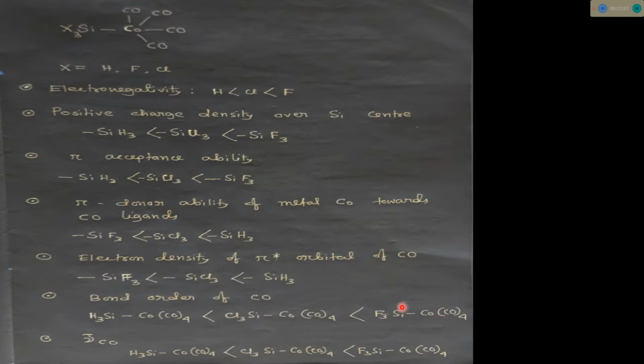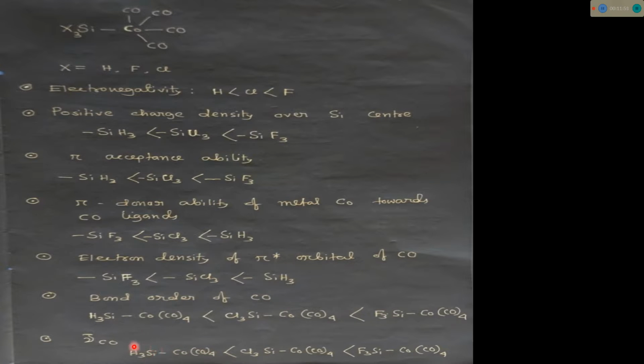We all know, since the bond order of the carbonyl is highest for this complex, we can say the nu bar CO, the stretching frequency of the CO molecule, will be highest for this case and lowest for this case. So the carbonyl stretching frequency of the three complexes will be in the order. For SiF3Co(CO)4, the carbonyl stretching frequency will be most, and in SiH3, the CO stretching frequency will be least.